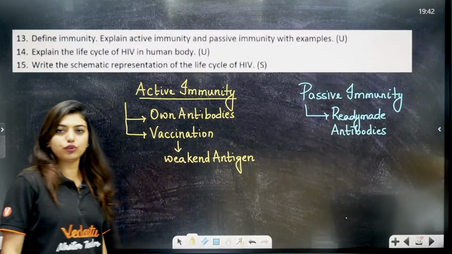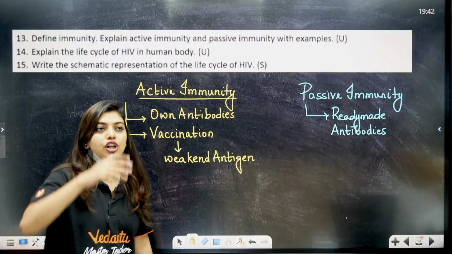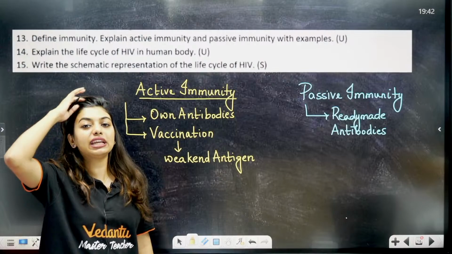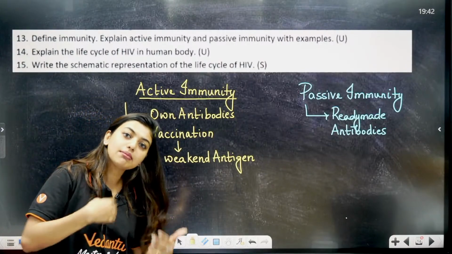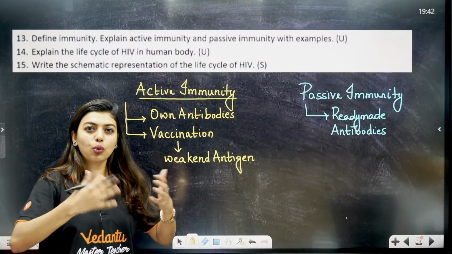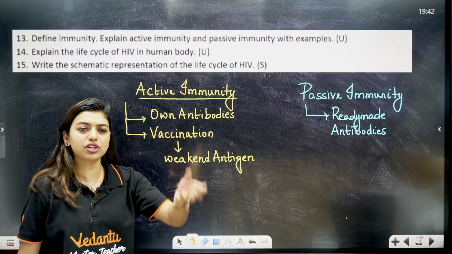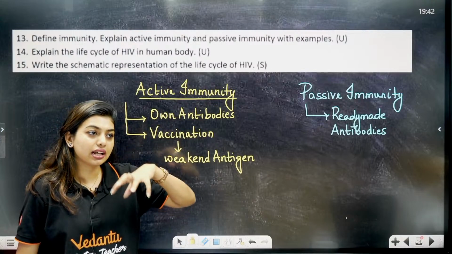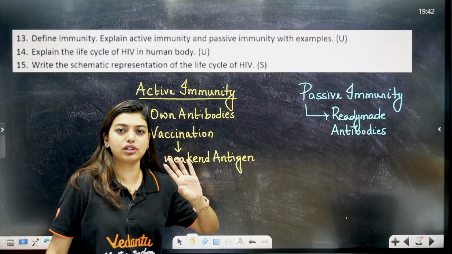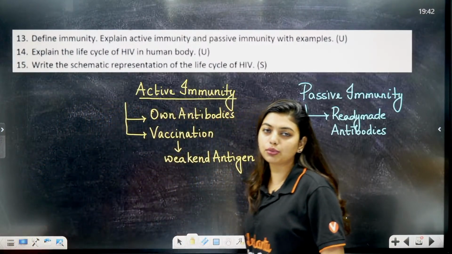Or we get an infection and our body makes antibodies against it, like any disease that we have got, body recognizes it and starts making antibodies against it. These are the 2 active immunities.